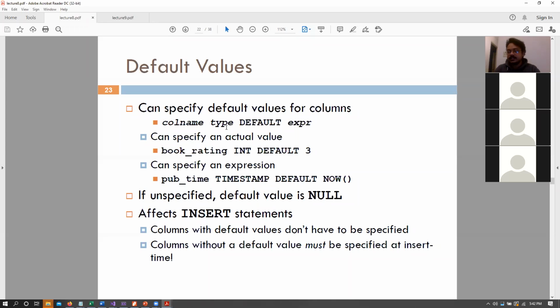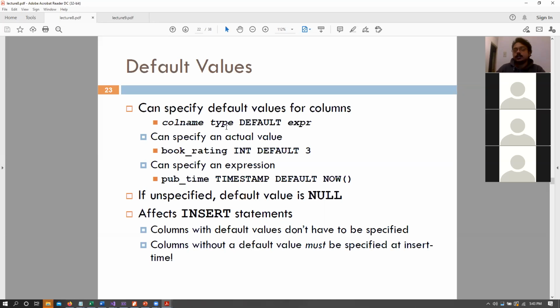Let's go back to our previous example of a user and its address. The username will have to be some value, but we would want our addresses to be null until and unless the user actually gives an address. So in that case, the default value for that attribute would be null.